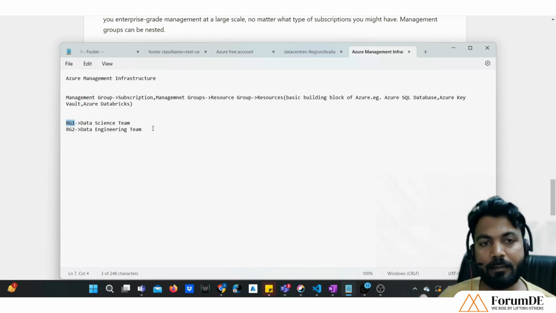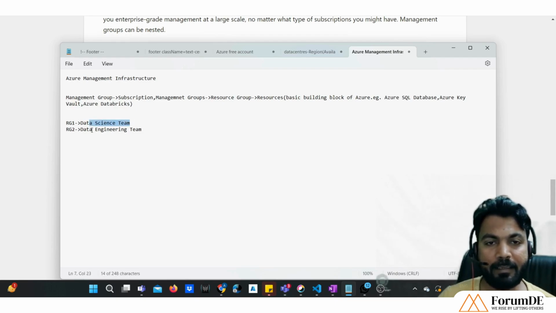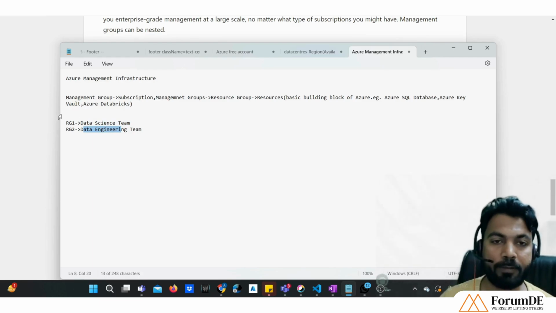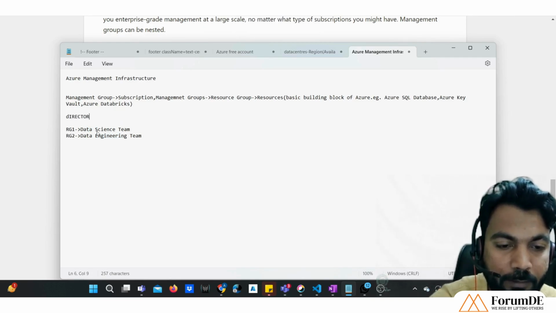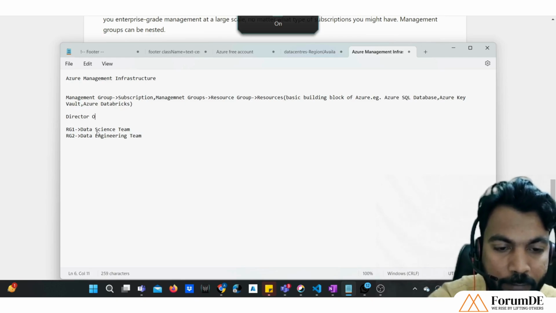Now let's see another kind of control. These were developers, data scientists, and data engineers who were doing development in their resource groups. Now we have someone called, you can say, director of engineering. Okay, in my organization there is someone called director of engineering, so he will need access to both of them, right?